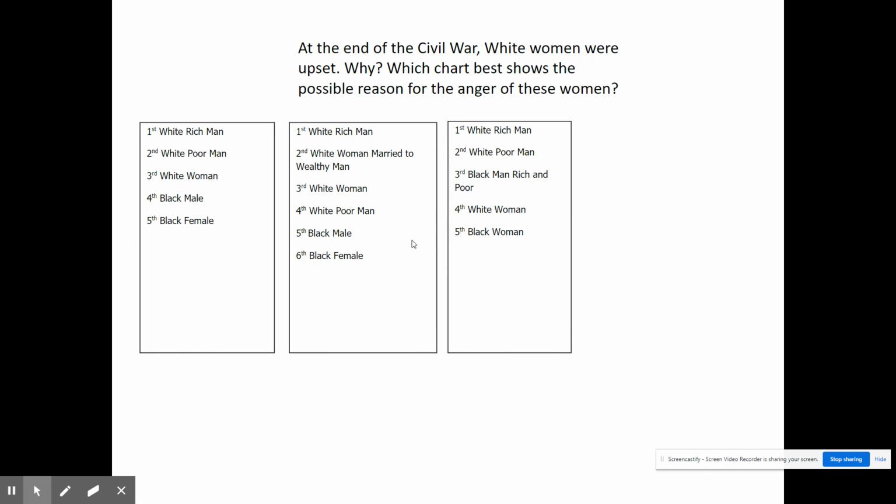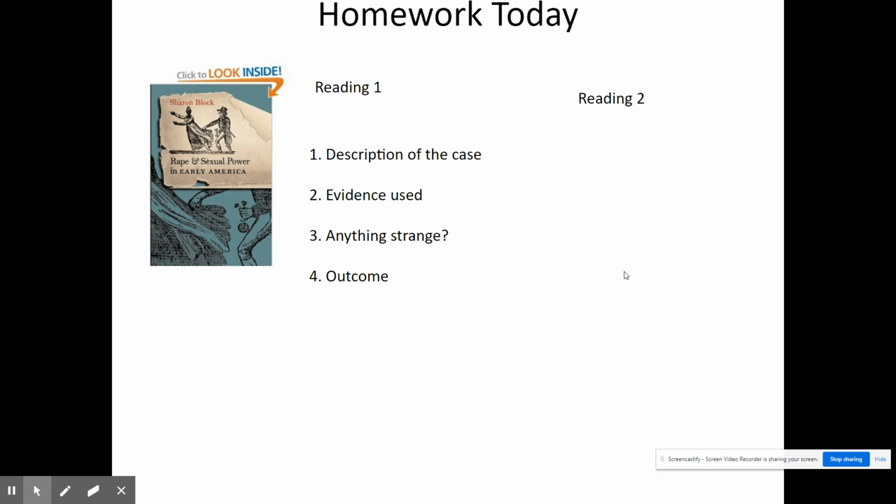You want to make sure that you're paying attention to the changing hierarchy, what is happening as the Civil War changes the situation in the South. And next class, we will begin the conversation coming from the book Rape and Sexual Power and the book by Hodes. And that will be next class.